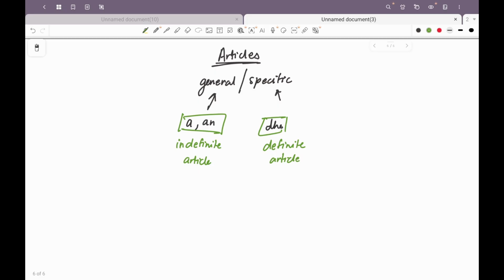Okay, there are only 3 exceptions: the Netherlands, the Philippines, and the [...] before names of religious journals or mythological books. So we don't say Bible, we say the Bible. We don't say India Today, we say the India Today.